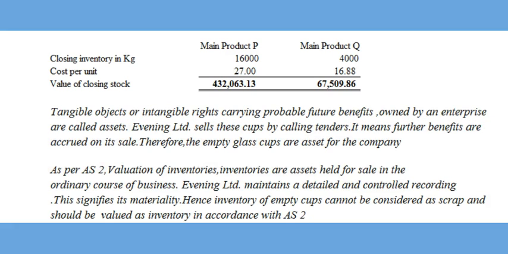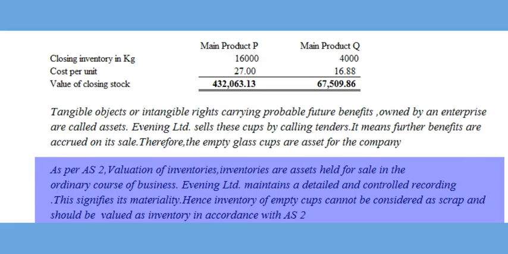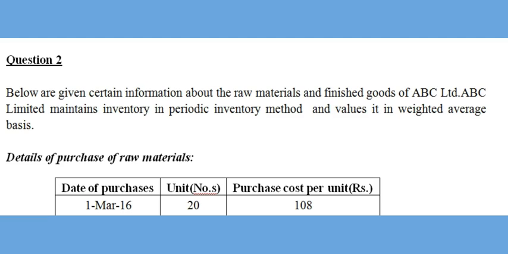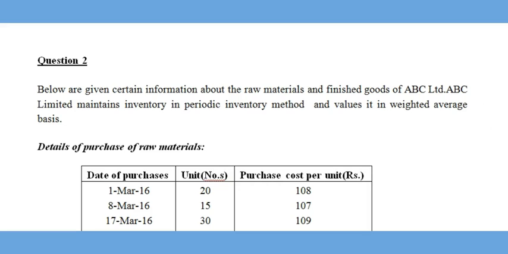As per AS2 valuation of inventories, inventories are assets held for sale in the ordinary course of business. Evening Limited maintains a detailed and controlled recording. This signifies its materiality. Hence, inventory of empty cups cannot be considered as scrap and should be valued as inventory in accordance with AS2. Let us now see another problem with which we cover almost 100% of the chapter.